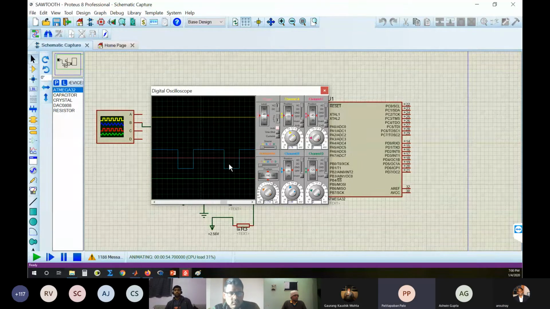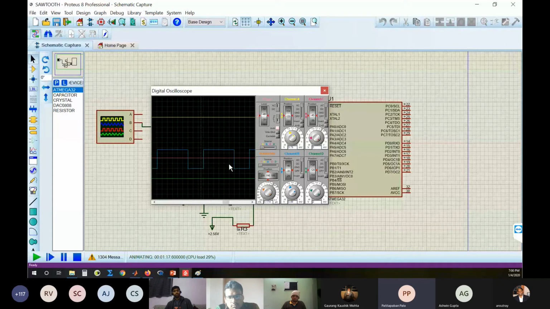If you want to change it to a square wave, you have to add one more delay when it is going low. It'll work simply like that. The task for your lab: you can make use of the same code, make some changes, and you will have to generate a sawtooth waveform.